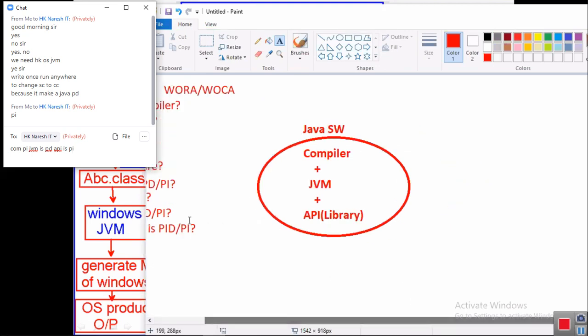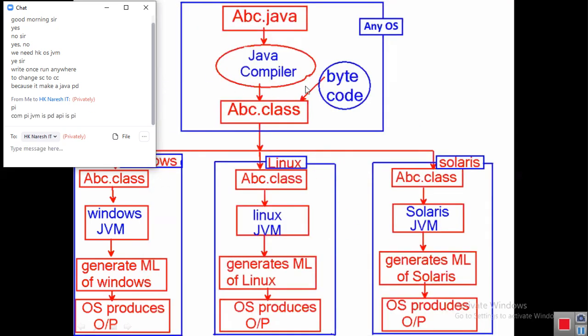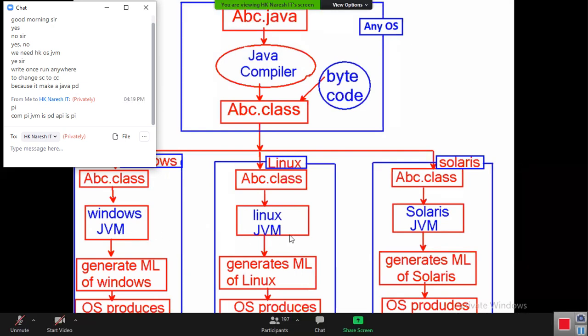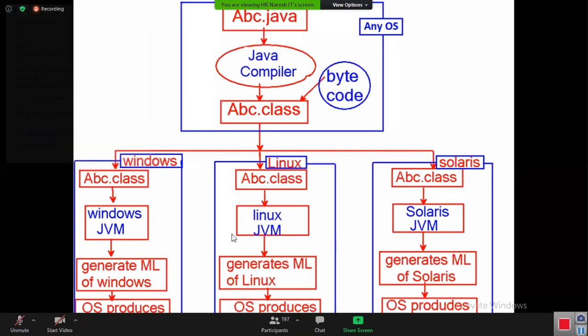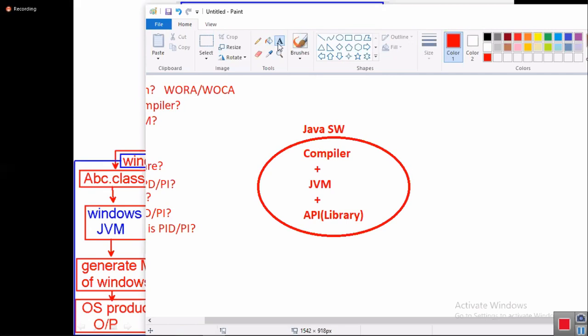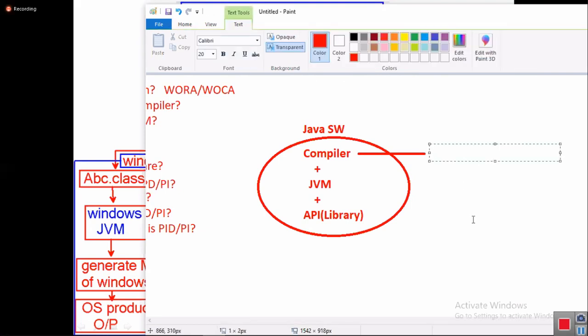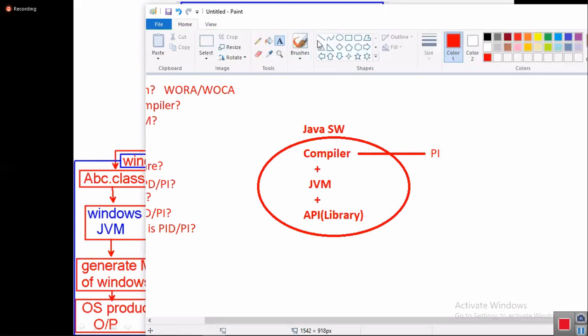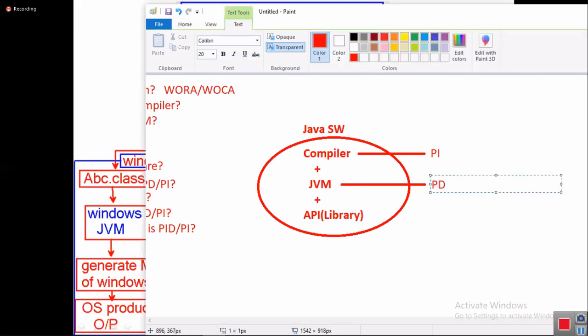Come on. Do you have one compiler software for all operating systems? Yes. Do you have one JVM for all operating systems? No, right? So JVM changes from one platform to another platform. Now tell me, here I'm going to write the statements. Compiler is common to all operating systems, so it is platform independent. Next, JVM cannot run on all operating systems. For every operating system we have a separate JVM, so it is platform dependent.